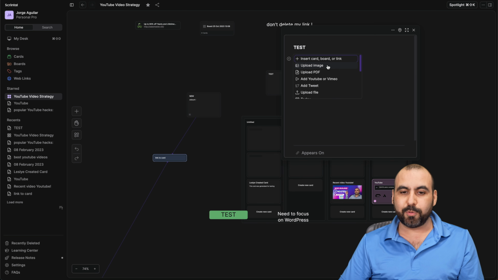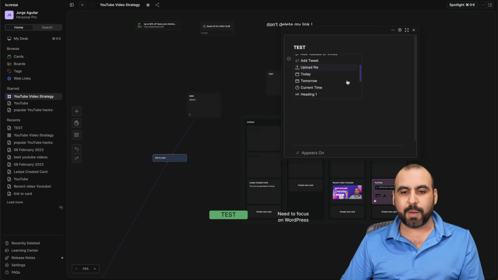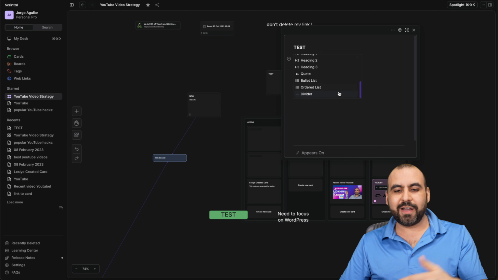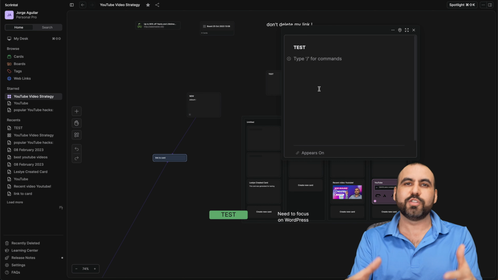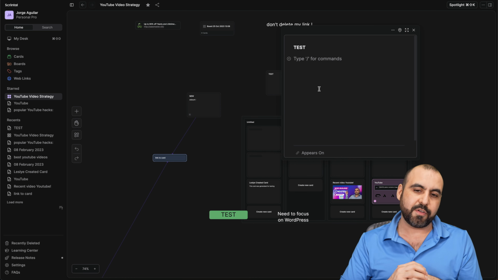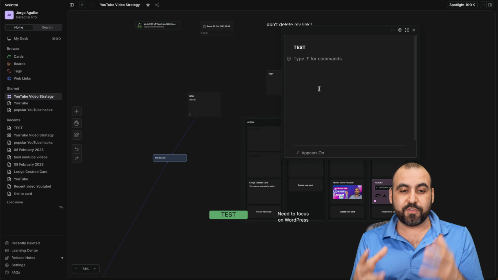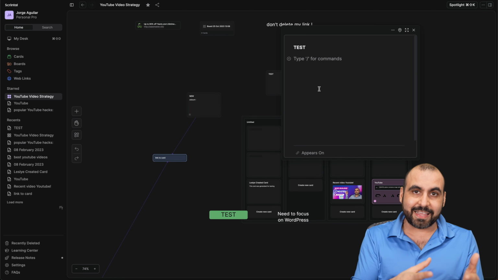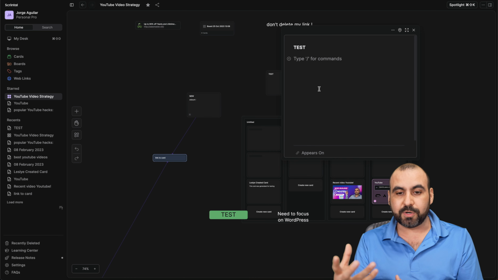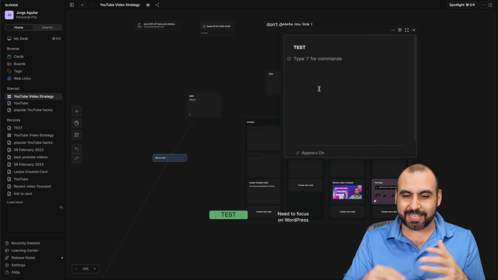So for example, I can upload an image, I can upload a PDF, add a YouTube video, add a tweet, upload a file, today, tomorrow, current, headings, bullet lists or dividers, etc., all that, or just note take right here, just like you would with any other note taker. But in this case, I'm able to view it in a mind map way. I can connect it and I can view this with other team members. So we're on the same page, okay?